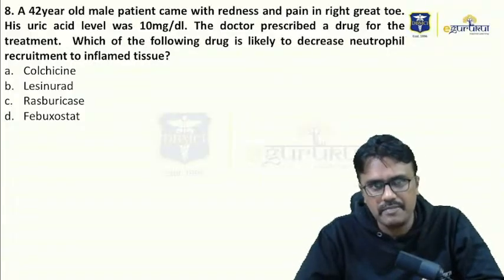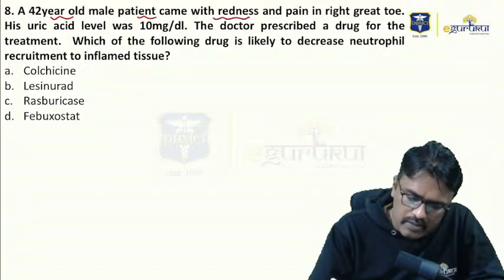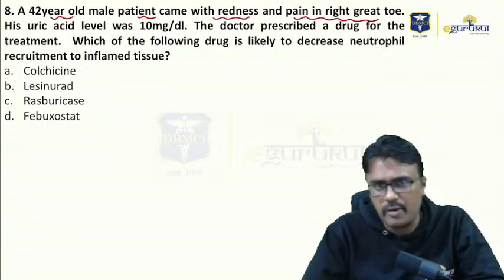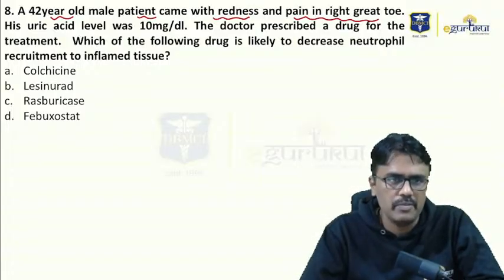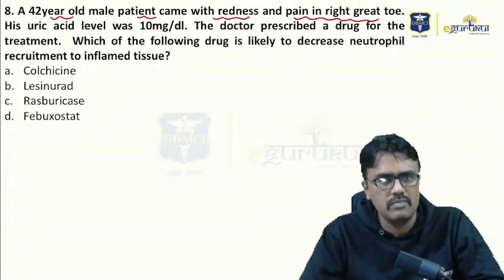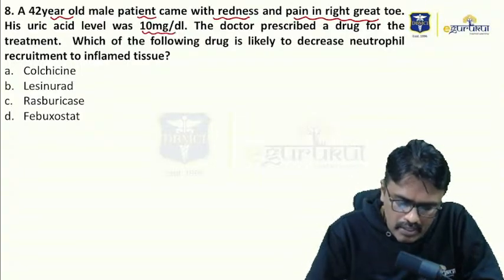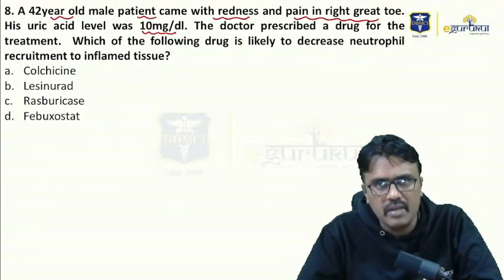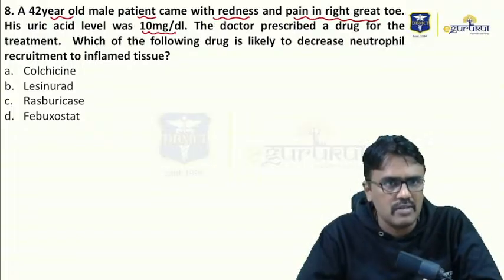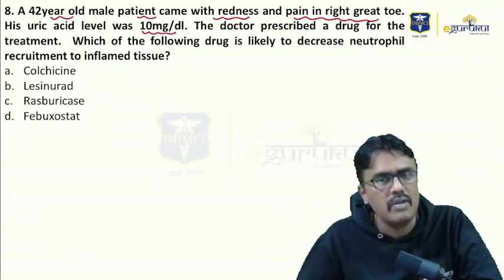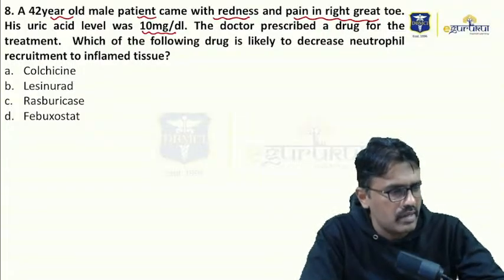Question number 8. A 42-year-old patient came with redness and pain in the right great toe. Whenever you get that question, redness and pain in the right great toe, you have to think of gout. His uric acid level was 10 milligram per deciliter. The doctor prescribed a drug for the treatment. Which of the following drugs is likely to decrease neutrophil recruitment to inflamed tissue? I'm waiting for your answers.